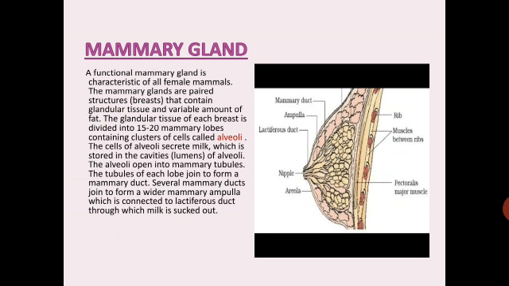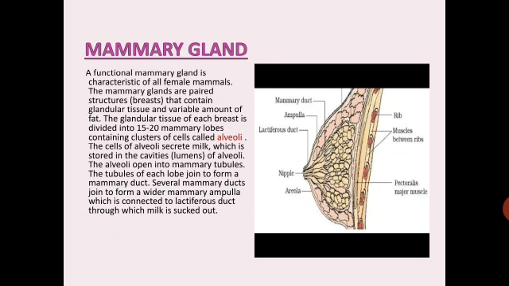The glandular tissue of each breast is divided into 15 to 20 mammary lobes, containing clusters of cells called alveoli. The cells of the alveoli secrete milk, which is stored in the cavities of the alveoli. The alveoli open into mammary tubules. The tubules of each lobe join to form a mammary duct.